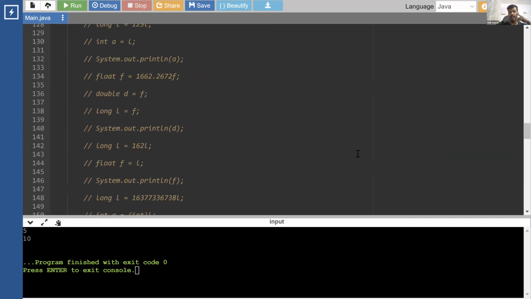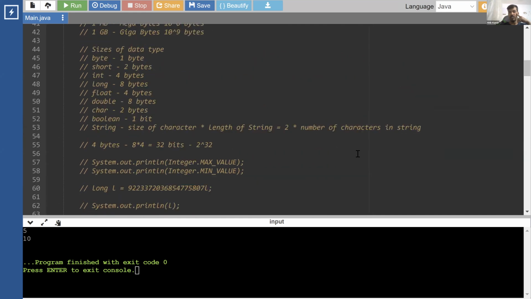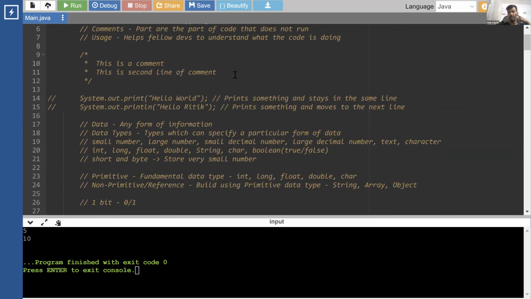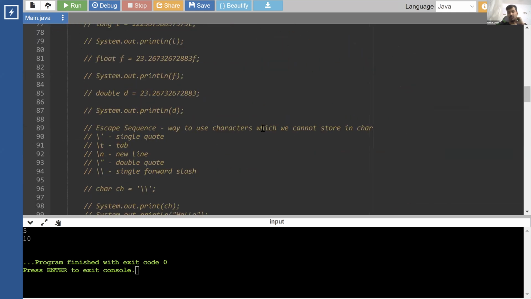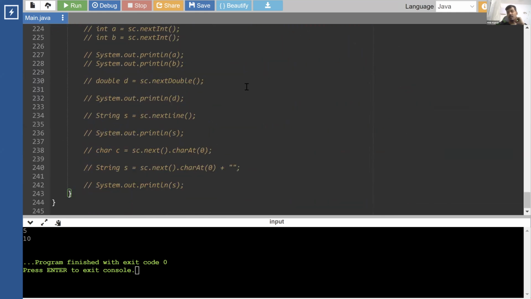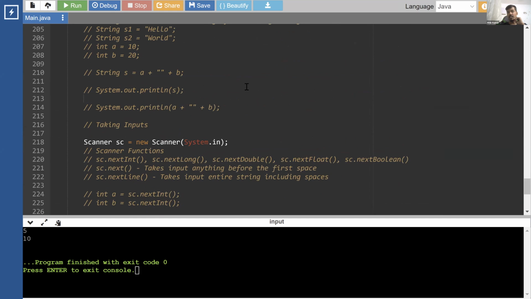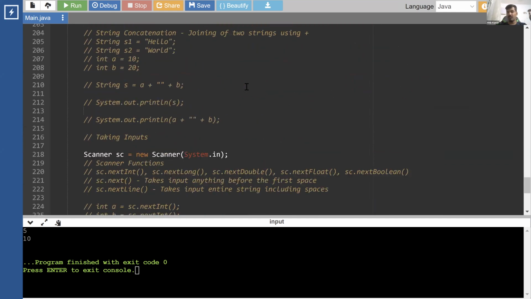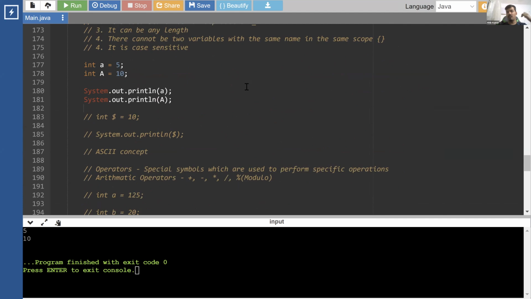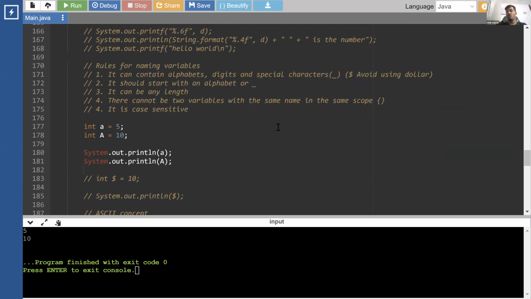So for example, right now the code that we are writing is within these curly brackets. The curly bracket starts here and ends wherever our code is ending. So whatever we are writing is in between these two curly brackets. Can we create our own brackets? Yes, we can do that. And for that, the rule is you cannot have two variables with the same name within the same scope. We call these two curly brackets a scope.